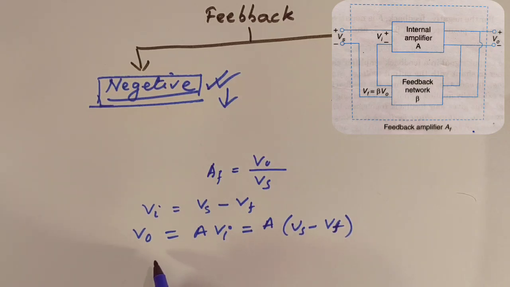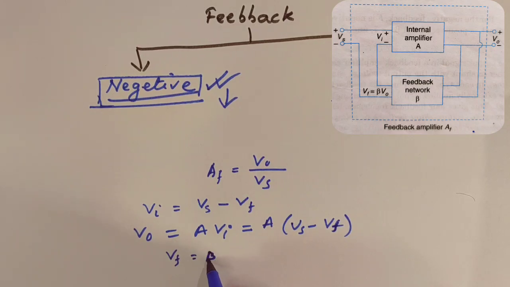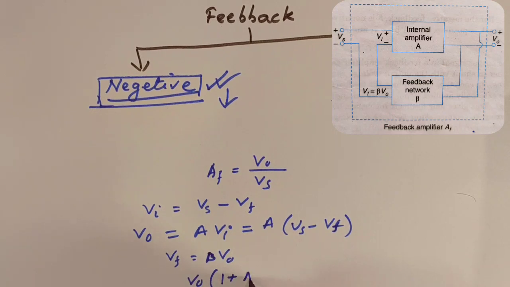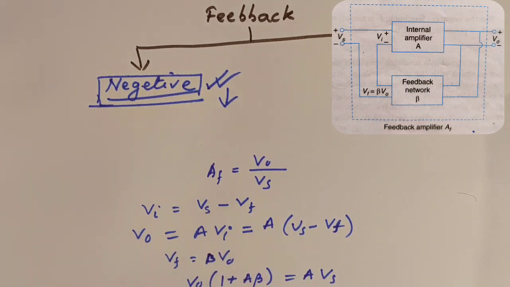And already we know Vf equals beta into V0. So that's why, from this equation, we can write V0 into (1 plus A beta) equals A Vs. Clear?